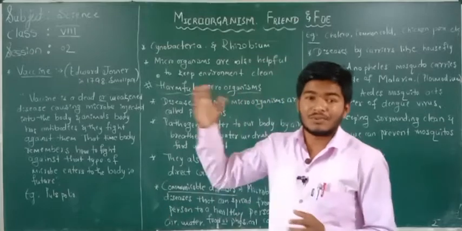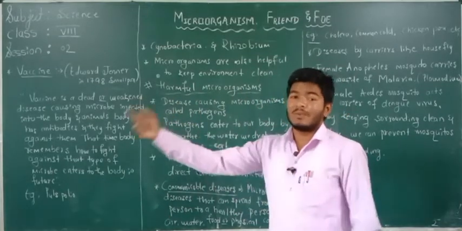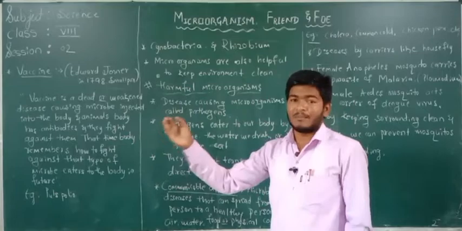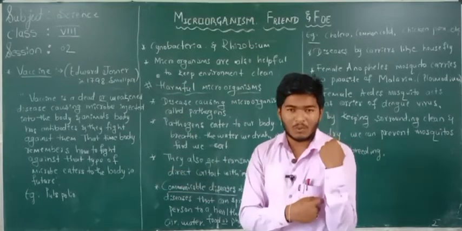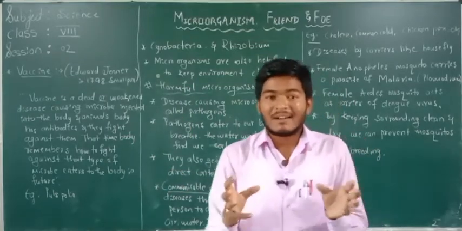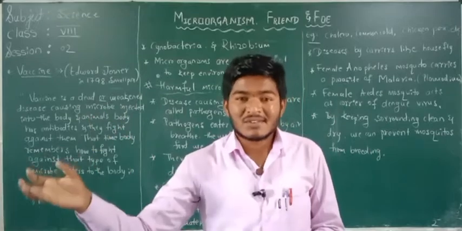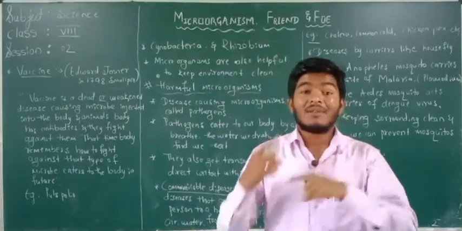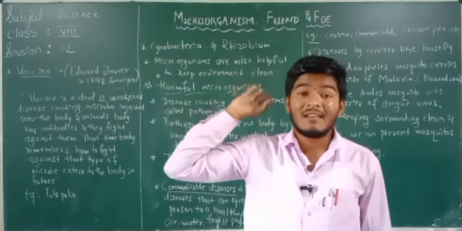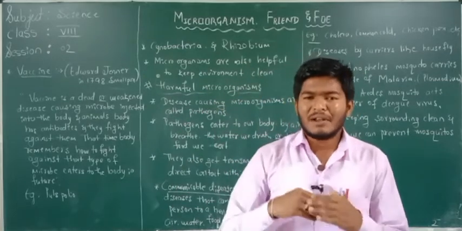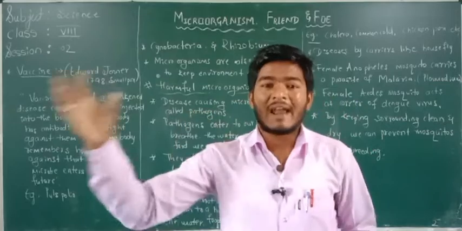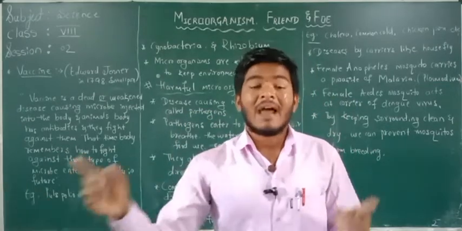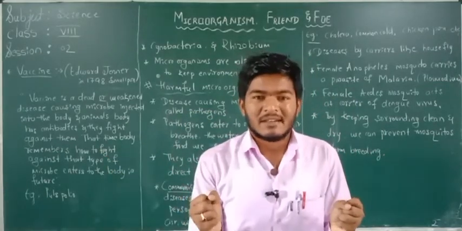So when an active disease-causing microorganism enters our body in future, it recognizes that microorganism and recalls what it did in the earlier days. It becomes active, fights against the active disease-causing microorganism and controls the disease. Have you understood?